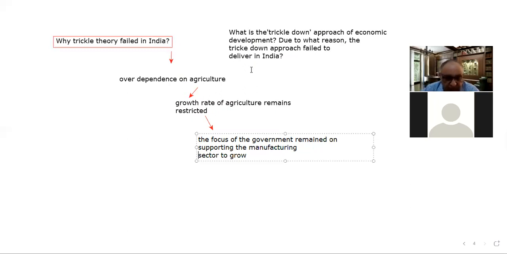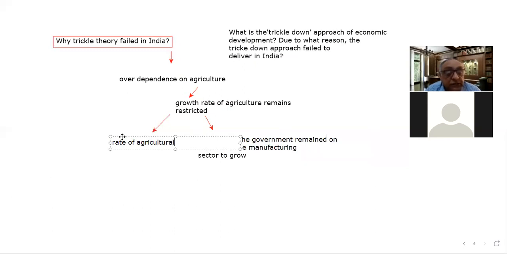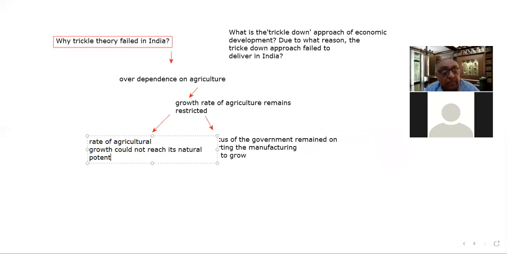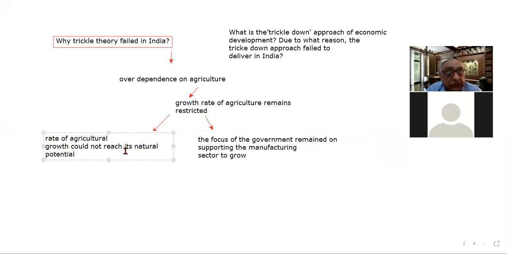The rate of agricultural growth could not reach its natural potential. That's a very important point, one important aspect: it could not reach its natural potential.